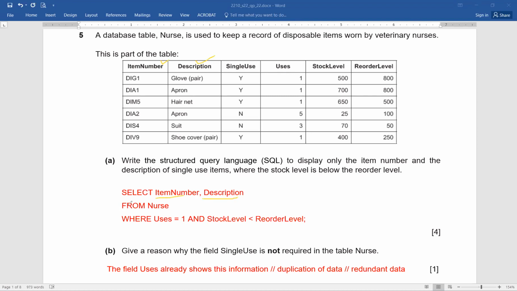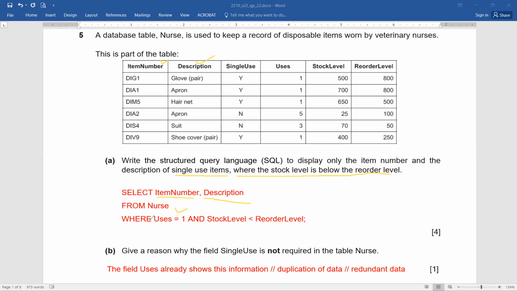Easy. From which table? These are the two field names that have been taken from the table nurse. So you can see, from nurse. Now you can see after that, what is the situation where the stock level is and the description of single use items. Now they have not given you the word directly. They have just given you single use items, and you can see single use items where the stock level is below the reorder level. So there are two situations you have to check. The first situation is the single use items, and the second situation is the stock level is below the reorder level.